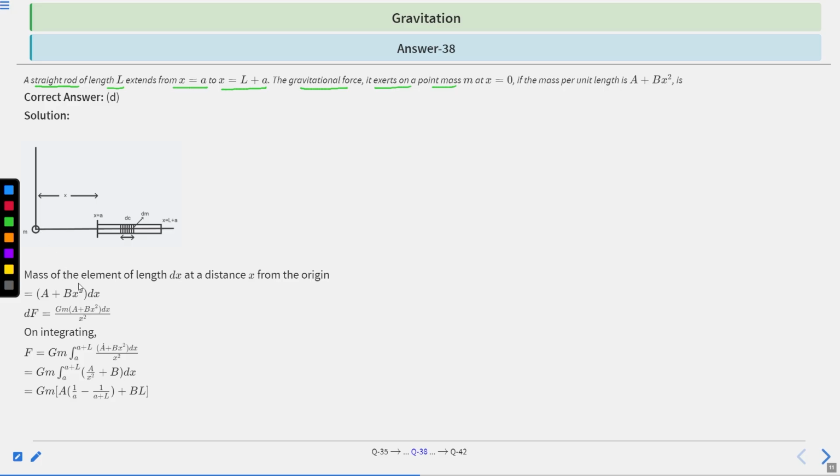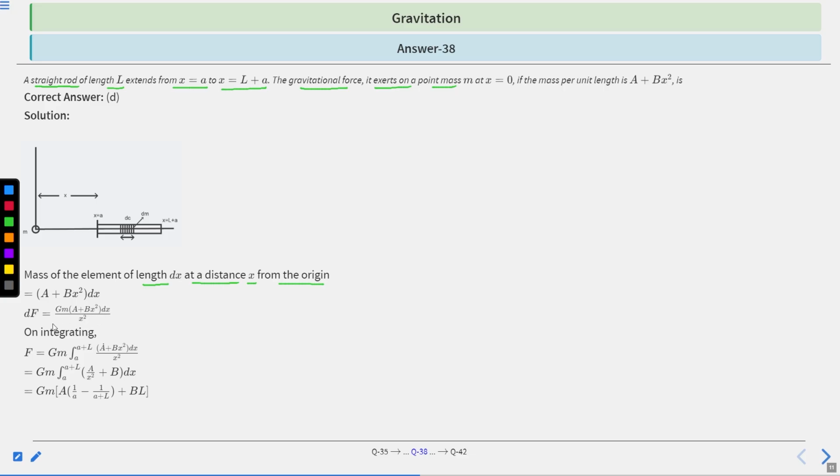The mass of an element of length dx at a distance x from the origin is equal to a plus b x square dx. And dF is equal to G m (a plus b x square) dx divided by x square.